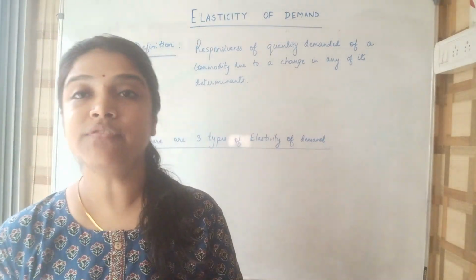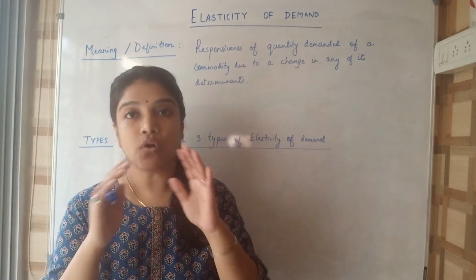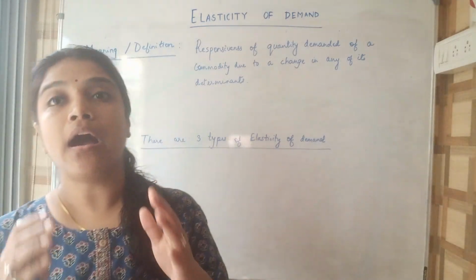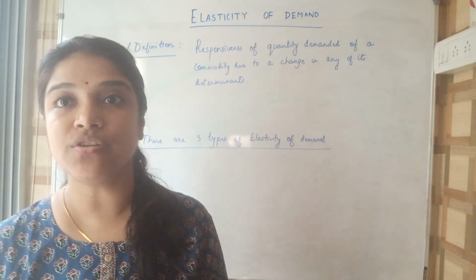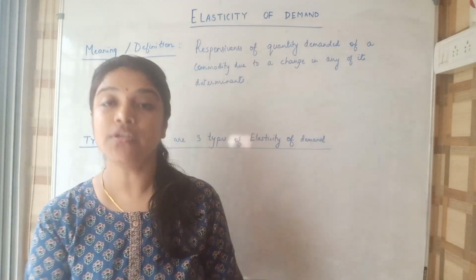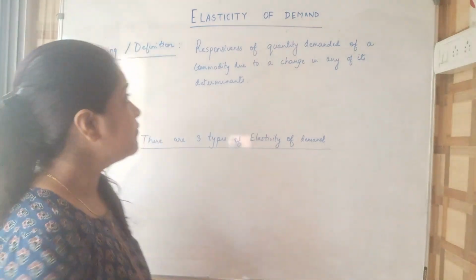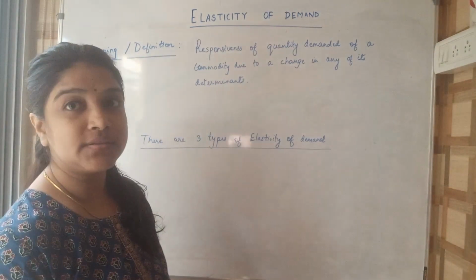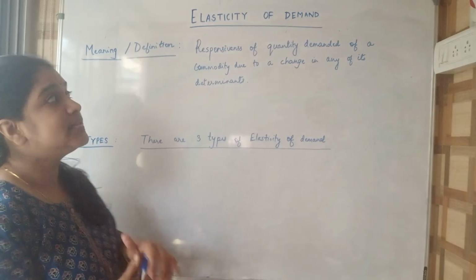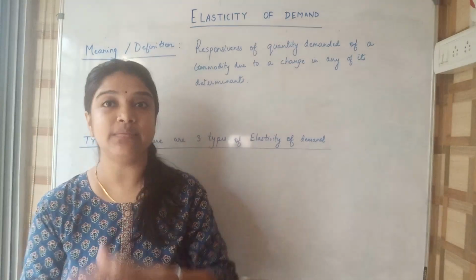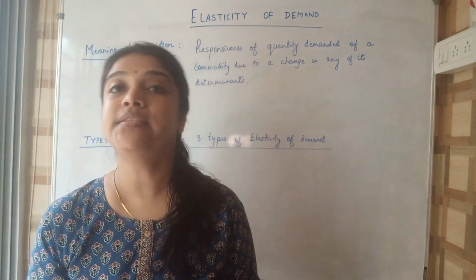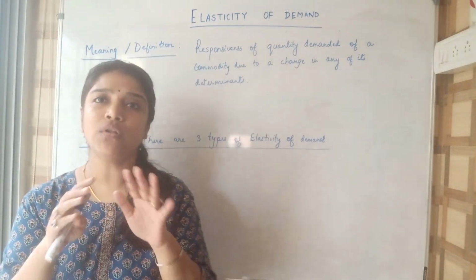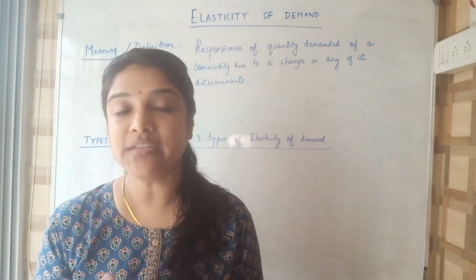In elasticity of demand, basically it is a concept which tells us what is the response of demand, what is the reaction of demand in relation to its determinants. So the definition of elasticity of demand goes like this: it is the responsiveness of quantity demanded of a commodity due to the change in any of its determinants. Now we have all studied about the determinants of demand.